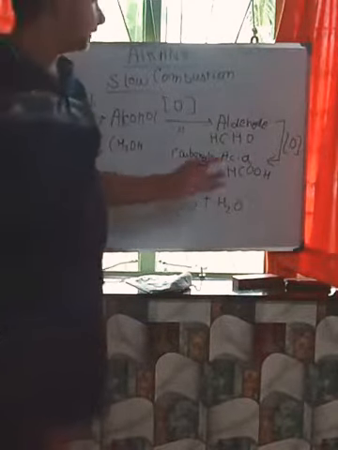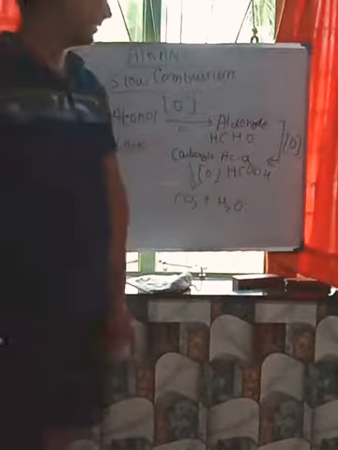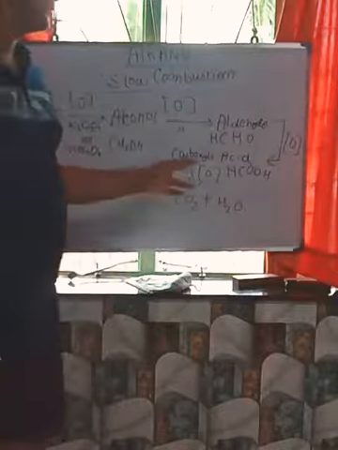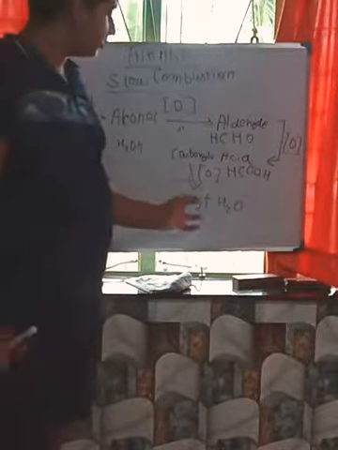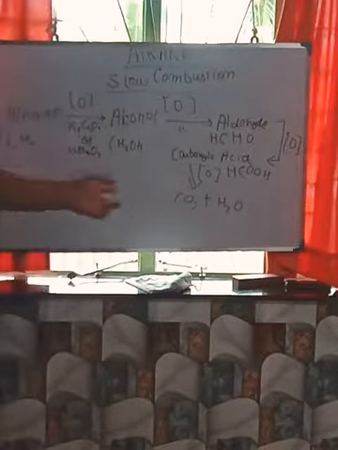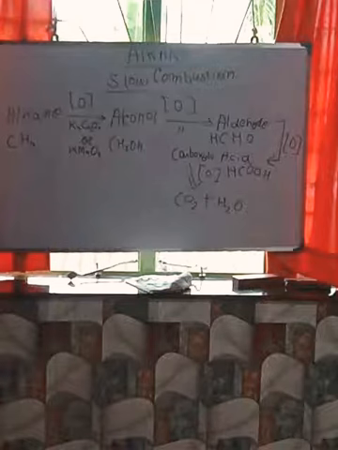Then again the aldehyde, similar condition, converts into carboxylic acid, that is HCOOH. That HCOOH converts into CO2 plus H2O, with a similar condition of oxygen.